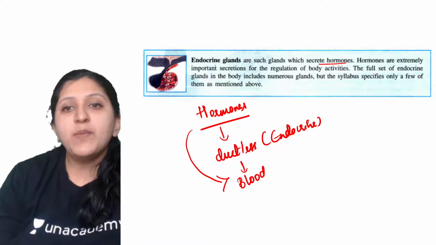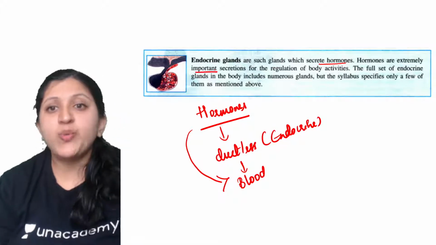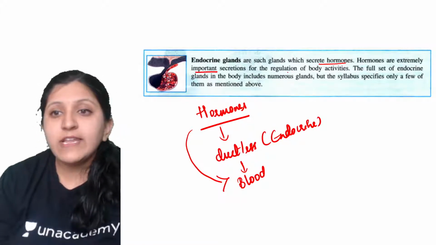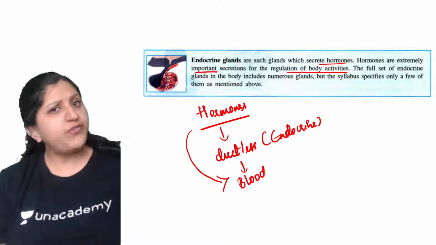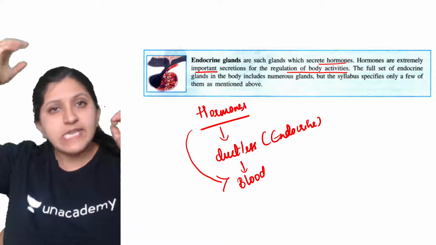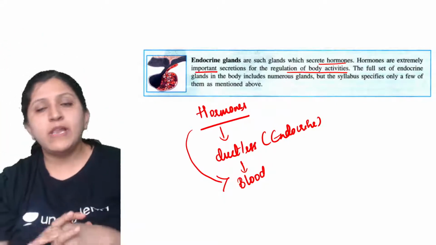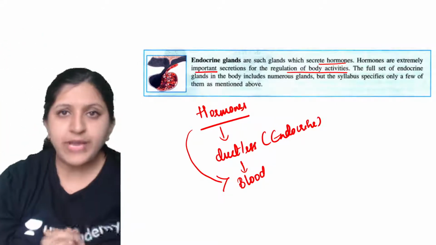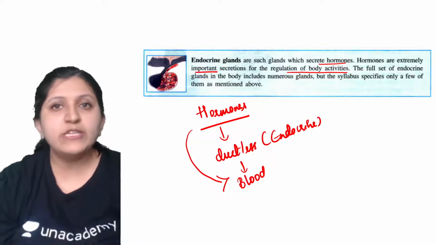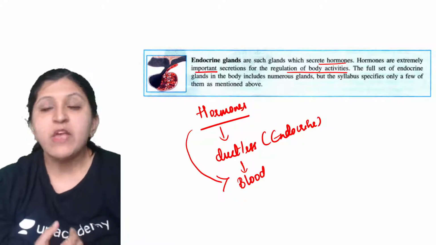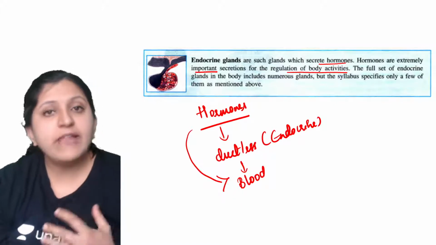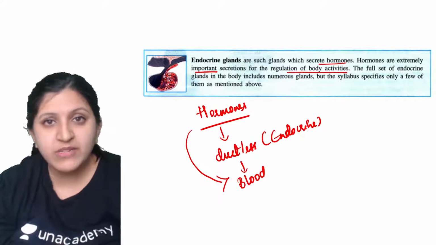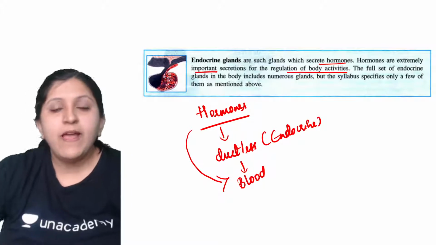Basically, hormones are extremely important. Why are they important? For the regulation of body activities. Different activities are performed. Let's say I'll take an example now. A mother is pregnant, okay, a woman is pregnant, so delivery has to happen. How does the delivery occur exactly after nine months?